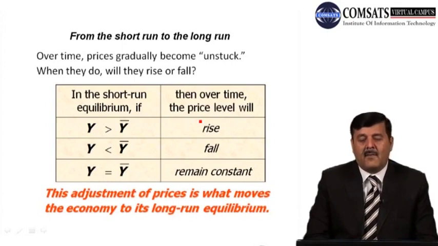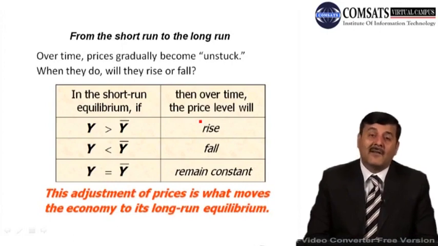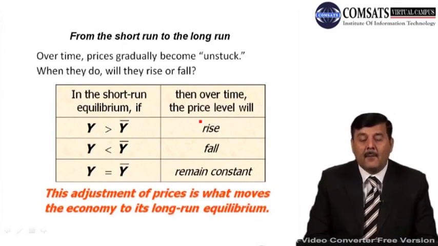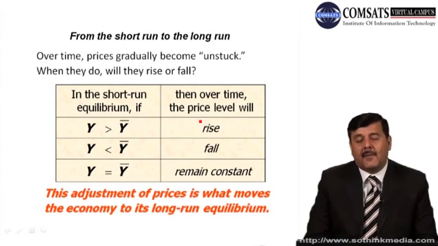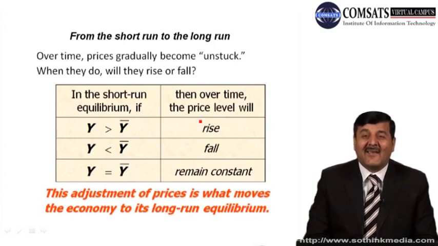Over time, the price level will rise, right? But in short run equilibrium, if Y is less than Y bar, the prices will fall. If Y is equal to Y bar, then the price will remain constant. So this adjustment of prices is what moves the economy to its long run equilibrium.